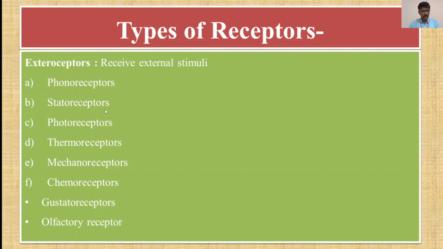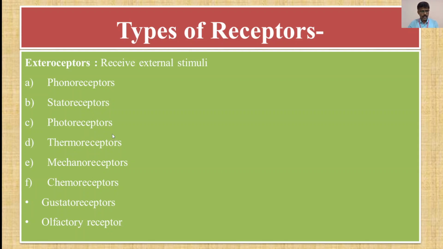Then statoreceptors are located in the internal ear, in the semicircular canals, and these receptors are responsible for maintaining balance and equilibrium.